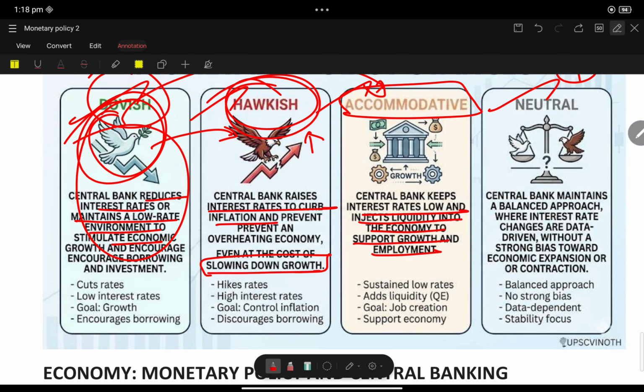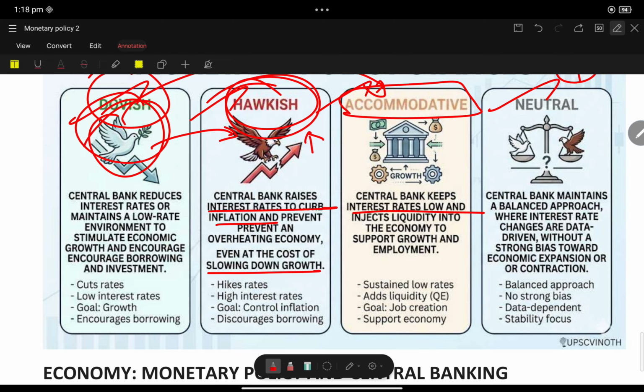Inject the liquidity, this is the keyword in the accommodative stand. What is the neutral stand? It's very simple. The central bank maintains a balanced approach. That's all.